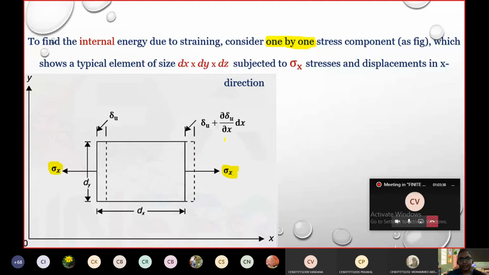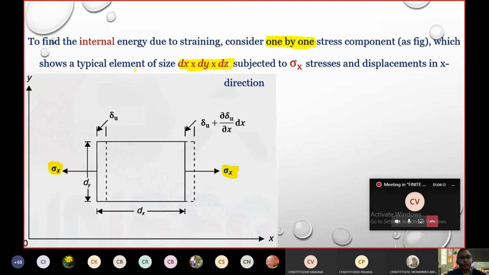Please understand, the stress in the x direction we are considering acts on the whole element, dx, dy, dz, the whole volume. Sigma y also will act on the whole volume, and sigma z also on the complete volume. So we'll consider what is happening due to sigma x first to understand y and z, which are similar applications.